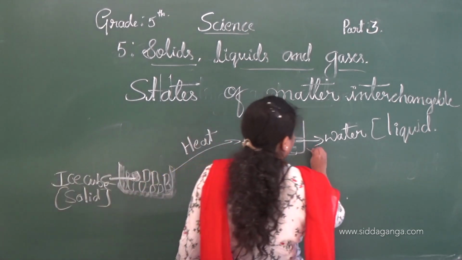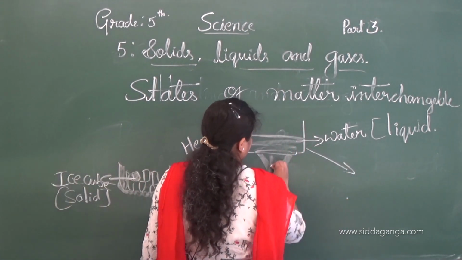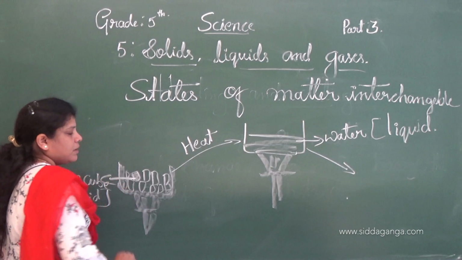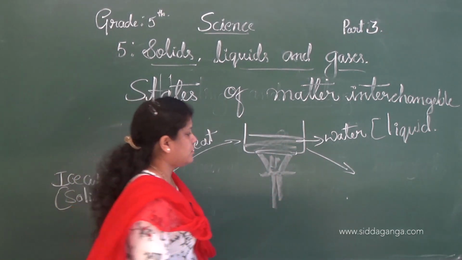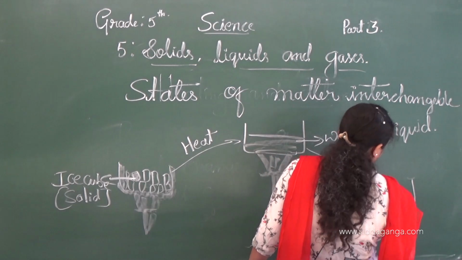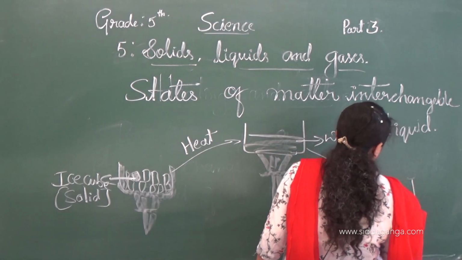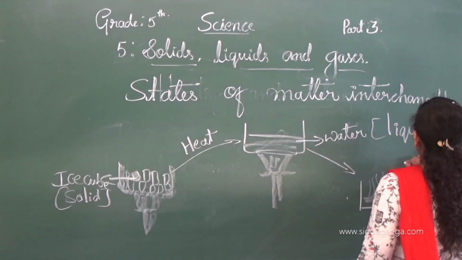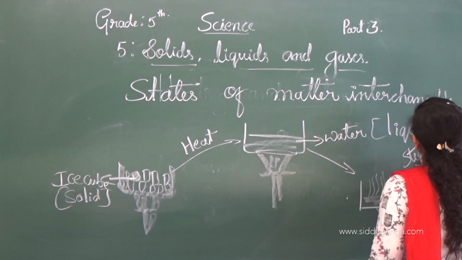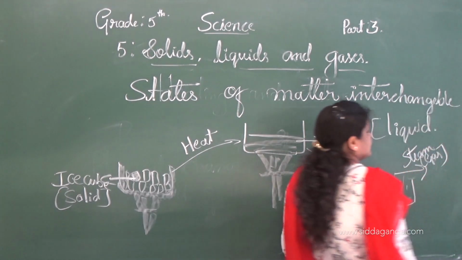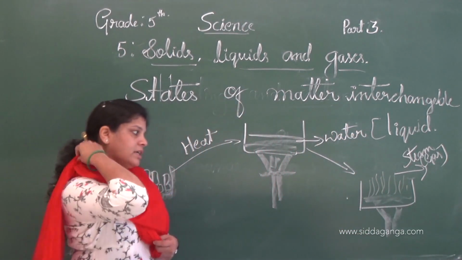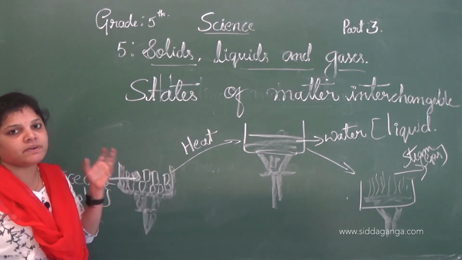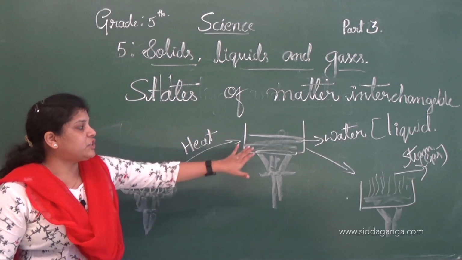When we continue the heat, see what happens? It changes into water vapor, or steam. Steam is a form of the gas state. Let's take ice cubes in a bowl. See what happens when we heat them up: they melt and change into water.